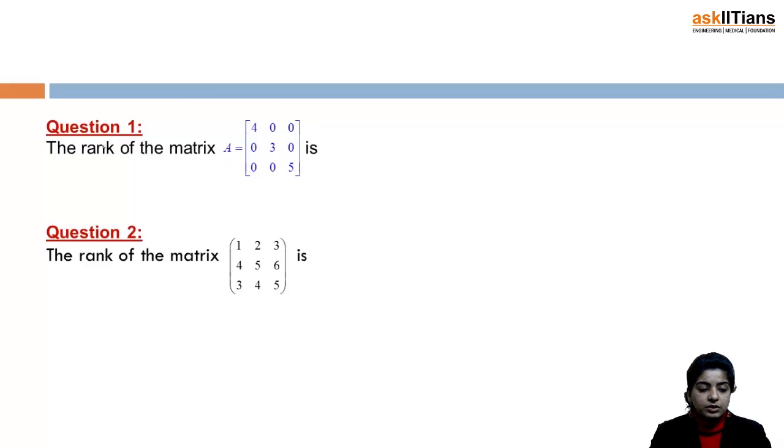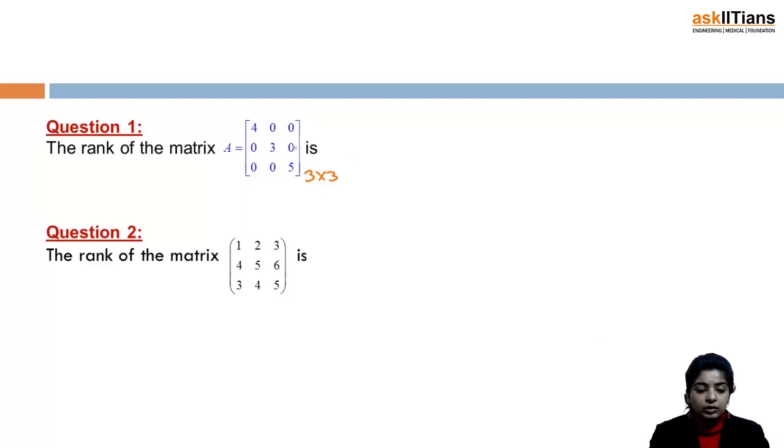Now first of all the question we have is the rank of this matrix. Now see, first of all this is a 3 cross 3 matrix. Just note down one more thing here, that in order to find out the rank of the matrix, though you will be searching for a square submatrix, it is not necessary that initially the matrix that is given to you is square. It can be any M cross N matrix.